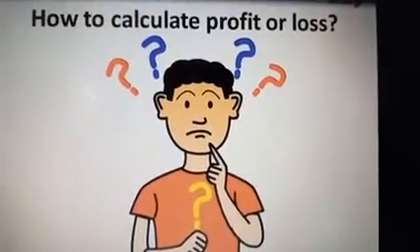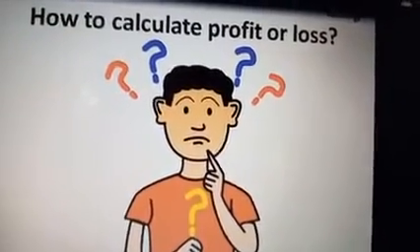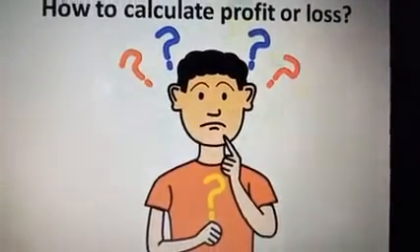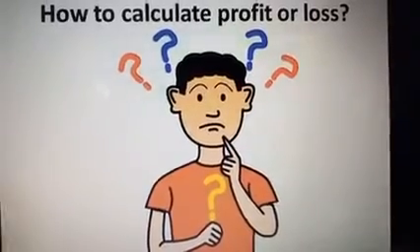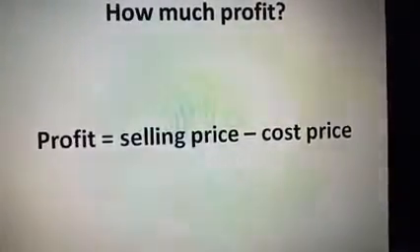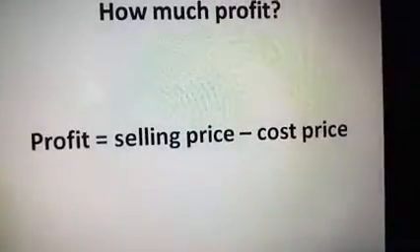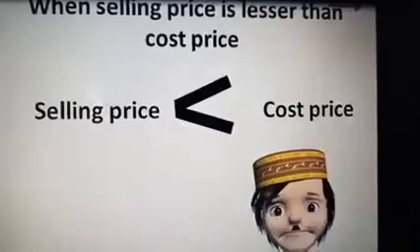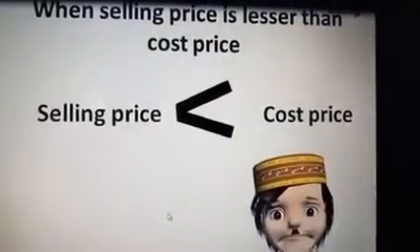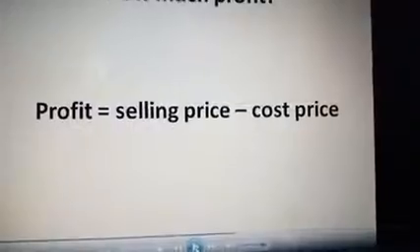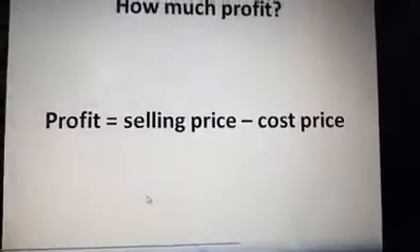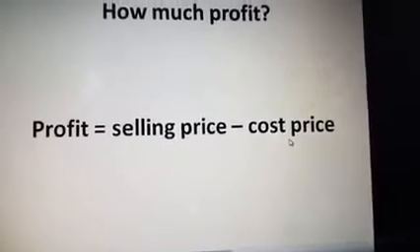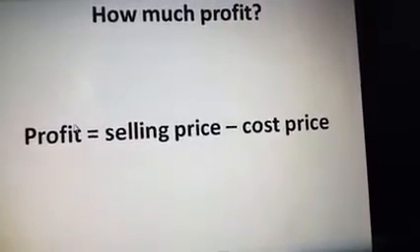Children, now come to the point. How to calculate profit or loss using the cost price and the selling price? Simple. Profit is selling price minus cost price. So listen, children, when the selling price is greater than the cost price, surely we get profit.